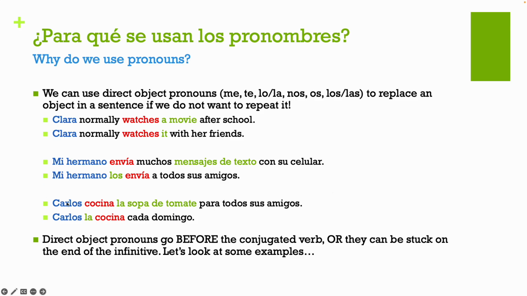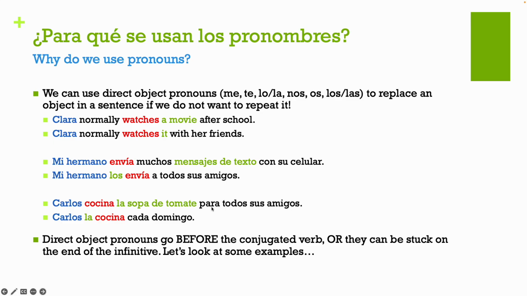As you can see with these last two examples, the direct object pronouns are coming before the conjugated verb, okay? They can also be stuck on the end of an infinitive, so we're going to be seeing an example of that in a moment. But as you can see, in my two examples, when I say my brother sends text messages with his cell phone, my brother sends them, los, it's coming before my verb, to all of his friends. Carlos cocina la sopa de tomate para todos sus amigos.